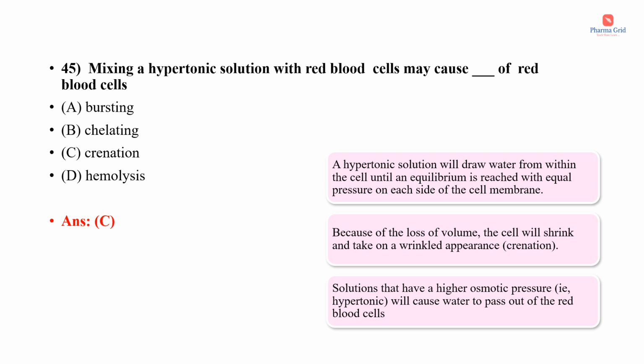A hypertonic solution will draw water from within the cell until an equilibrium is reached with equal pressure on each side of the cell membrane. Because of the loss of volume, the cell will shrink and take on a wrinkled appearance. This condition is known as crenation. So solutions that have a higher osmotic pressure, meaning hypertonic solutions, will cause water to pass out of the red blood cells. As a result of this, red blood cells will shrink.